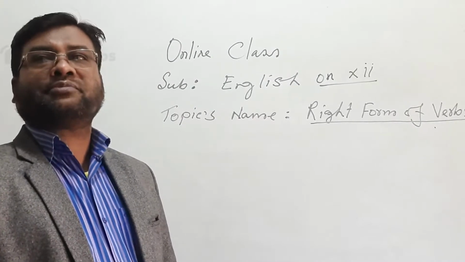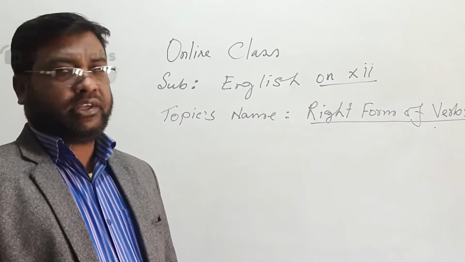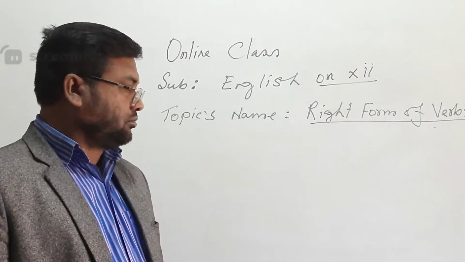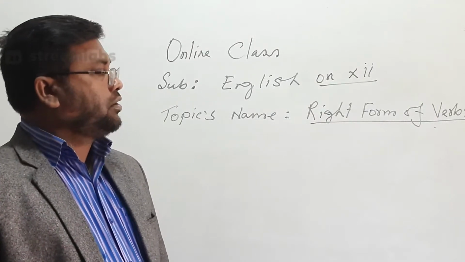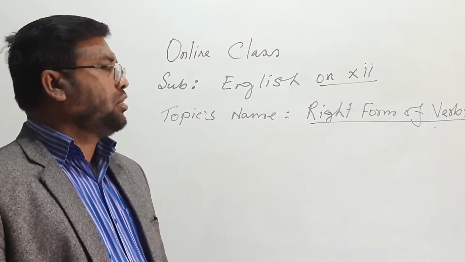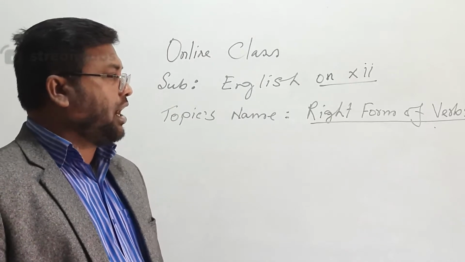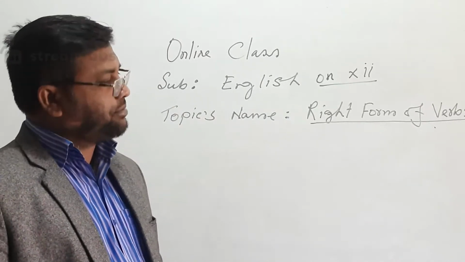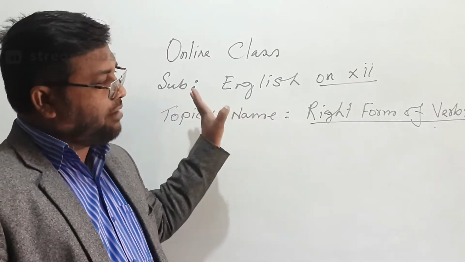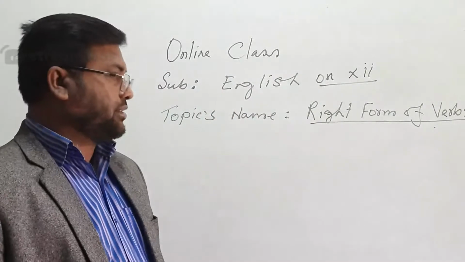Right form of verbs is a very important topic in your syllabus. How will the right form of verbs grammar topic come in your syllabus?